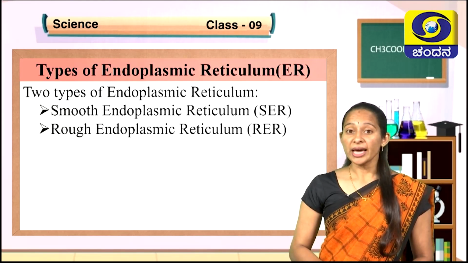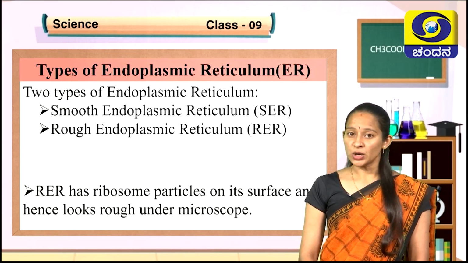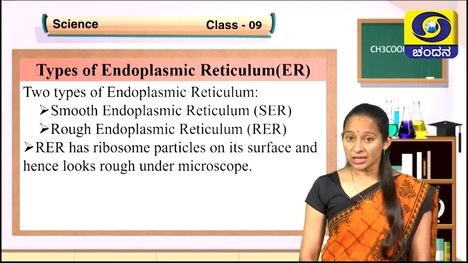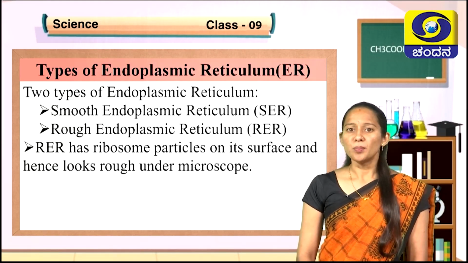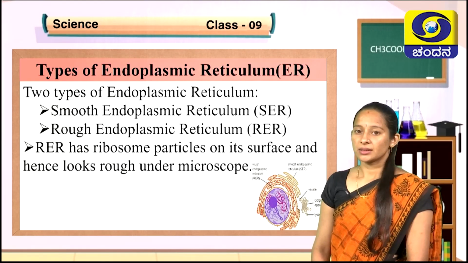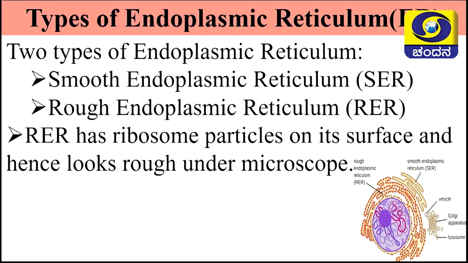Why are they called smooth and rough? That is because rough endoplasmic reticulum has ribosomes on its surface, which makes its appearance rough under the microscope. Here you can see some endoplasmic reticulum which has red color structures on its membrane. Those red color structures are nothing but ribosomes.